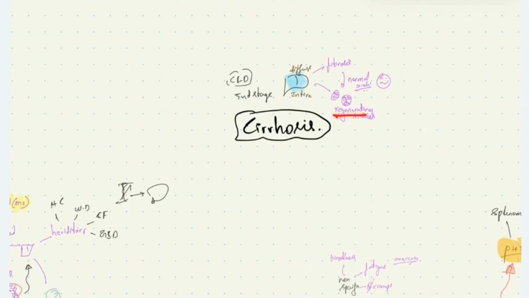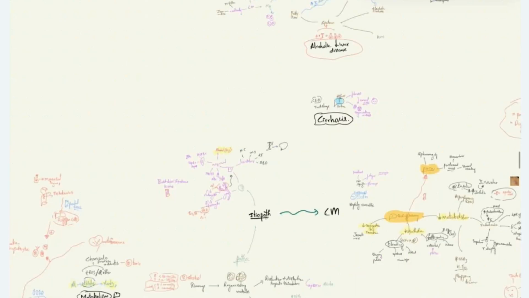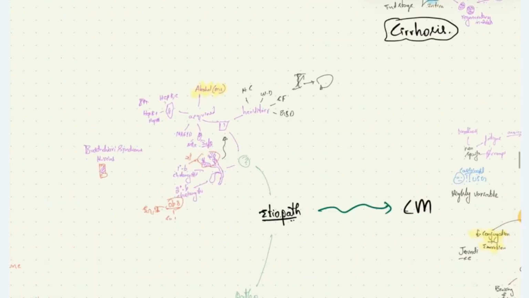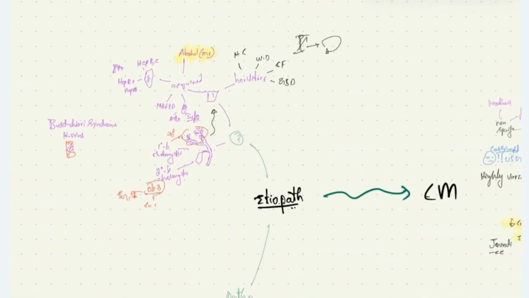Now, in the etiopathophysiology of these conditions, we have hepatic causes and biliary causes. The hepatic, we have hereditary and acquired. Hereditary, we have glycogen storage disease, cystic fibrosis, Wilson's disease, and hemochromatosis. Acquired causes, we have most commonly alcohol intake, chronic hepatitis B, hepatitis C infection, hepatitis B and D co-infection, NAFLD, and methotrexate, sulfonamides, other drugs causing damage to hepatocytes. Biliary system involving diseases, we have primary biliary cholangitis, secondary biliary cholangitis, and Budd-Chiari syndrome causing cirrhosis.